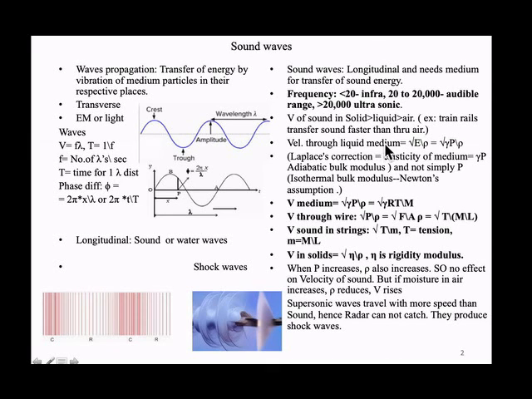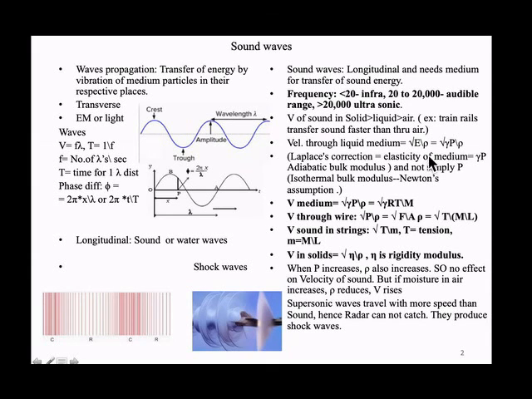So velocity through a medium, we have seen earlier, is under root elasticity by rho. In the kinetics of these molecules, we have seen velocity is under root gamma p by rho. As a Laplace correction, gamma is Cp by Cv, adiabatic expansion. So gamma p by rho, where p is pressure, is the velocity in a gas medium.